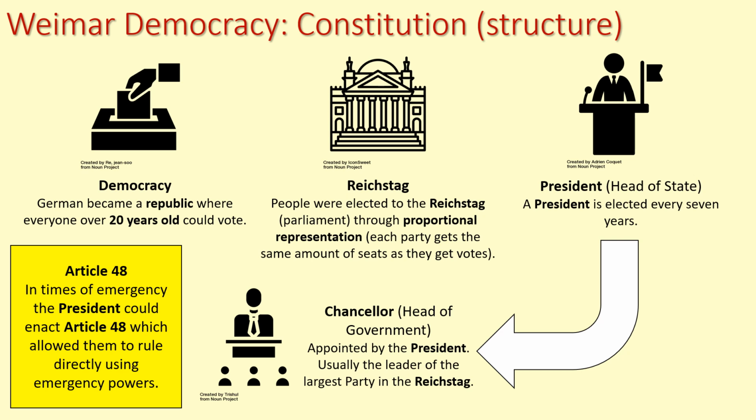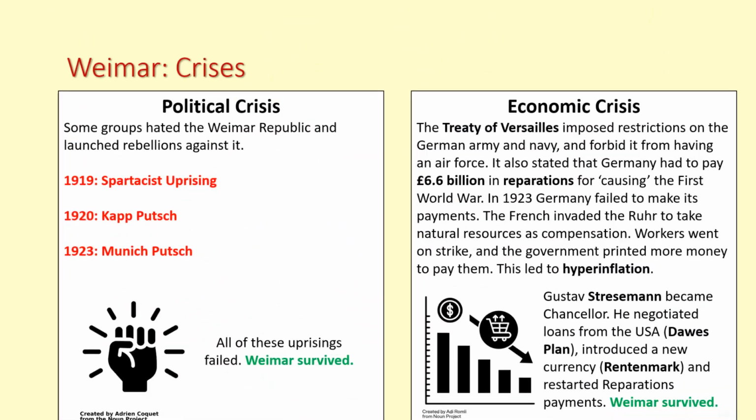That's really it. So they put in place this insurance policy, this emergency measure known as Article 48. And Article 48 stated that in a time of emergency, the president could suspend democracy and rule directly using emergency powers. It was only ever meant to be temporary, and it was seen as a very sensible safety measure, a very sensible insurance policy if there was a crisis. Nobody at the time realises the problems that this might create in the future.